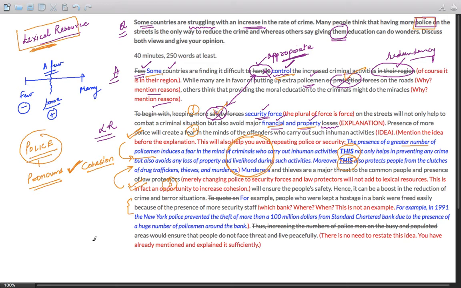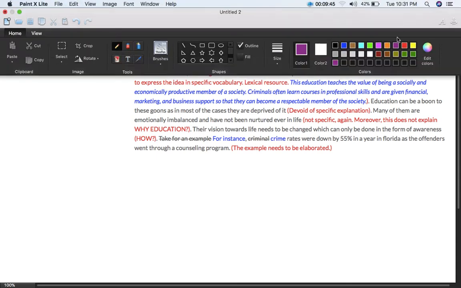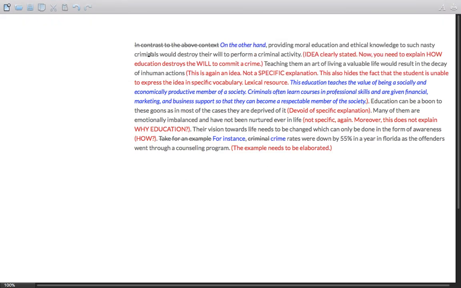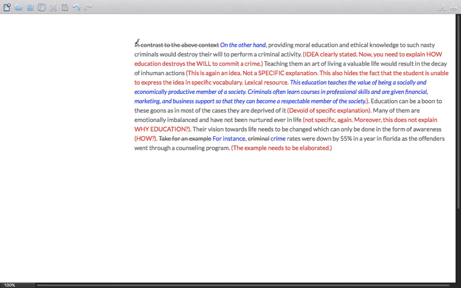I'm not saying that data and facts are lexical resource, but while writing a data or fact-based example, you have ample opportunities to show that you have strong lexical resources and the vocabulary to express an example, and that needs to be done efficiently. Now, let us come to body paragraph 2. The use of these resources needs to be appropriate in all the body paragraphs.